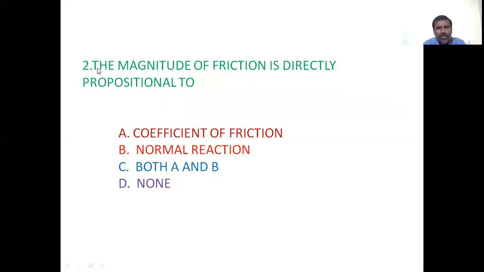The magnitude of friction is directly proportional to: A, coefficient of friction; B, normal reaction; C, both A and B; D, none. So what is it? The magnitude of friction is directly proportional to normal reaction. The magnitude of frictional force is directly proportional to normal reaction.